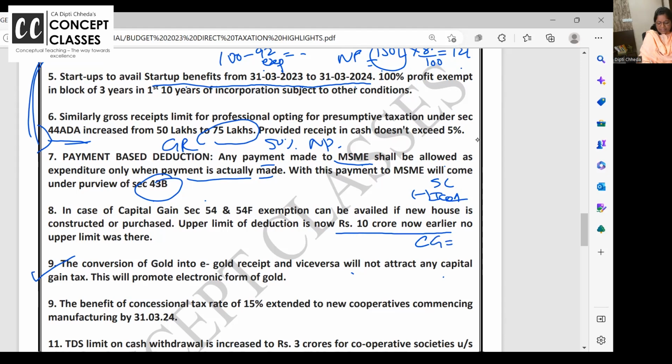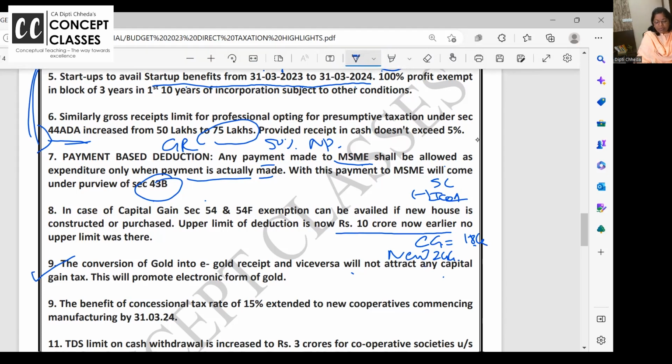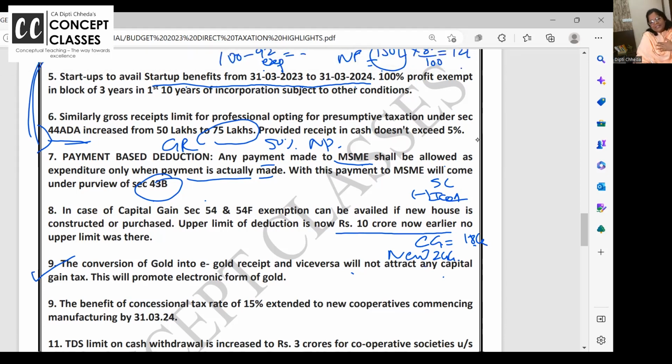Say my capital gain is coming to 18 crore and I have purchased the new house for 24 crore. 18 करोड़ कैपिटल गेन है, 24 करोड़ का नया घर खरीद लिया. नहीं है मेरे पास 24 करोड़ ही नहीं है घर खरीदने के लिए. Just giving an example, I can avail the exemption under section 54. Sold the house and within the time given, 2 years from the date of transfer, I purchased another house for 24 crore. So how much is eligible here? Instead of 24 crore, only 10 crore, and on 8 crore you have to pay tax.